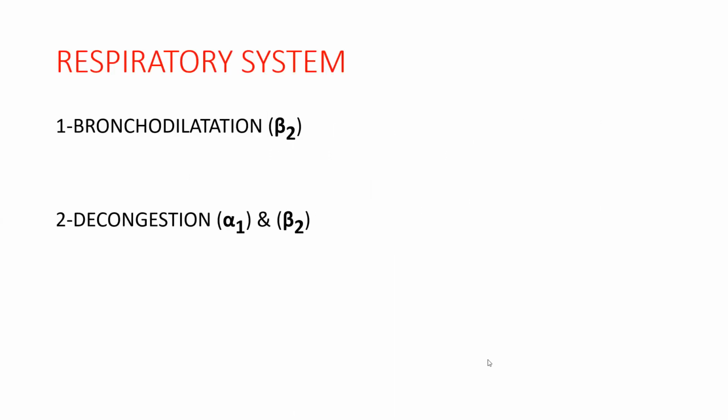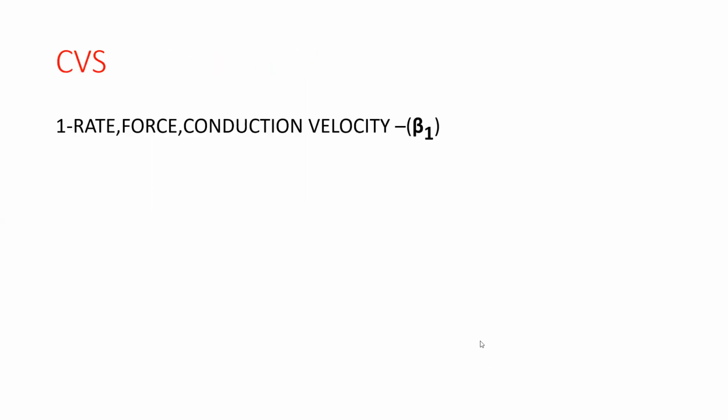It leads to bronchodilation with the help of beta 2 receptors and decongestion with the help of alpha 1 and beta 2 receptors. And on the CVS, I told you, with the help of beta 1 receptors, it increases the rate of contraction, force of contraction, and conduction velocity. All those things are increased with the help of beta 1 receptors.